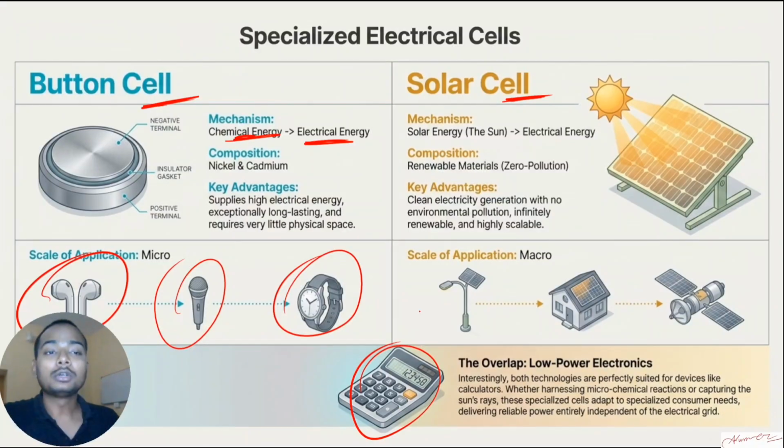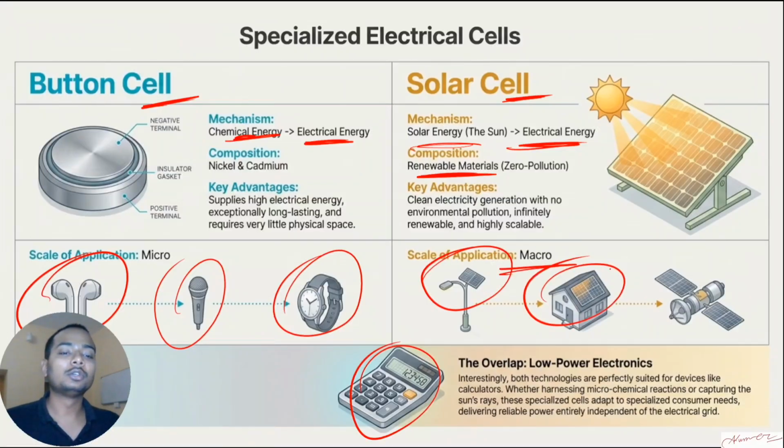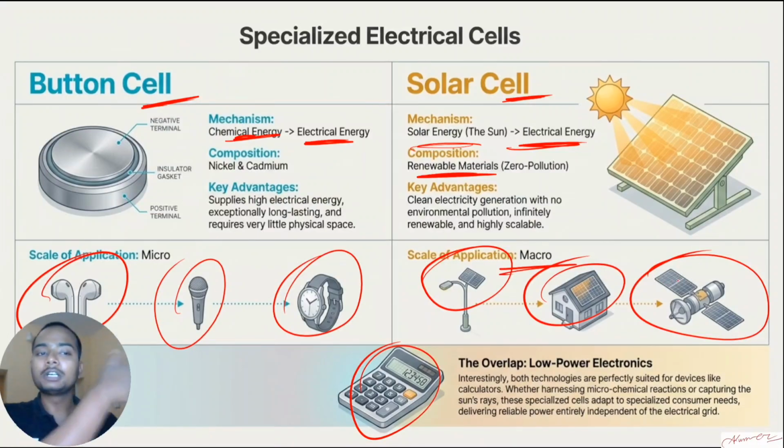Talking about the solar cell, it does not store something. It takes the sunlight and converts it into electrical energy. There's nothing stored prior. It just converts solar energy into electrical energy. That's why it is a renewable source of energy. Talking about its applications, you can see solar panels on street lights and on homes, and most importantly, they are used in satellites. Because in the sky, you don't have electric current. You cannot carry batteries or a generator to generate electricity. So we take electricity to the satellites using solar panels.